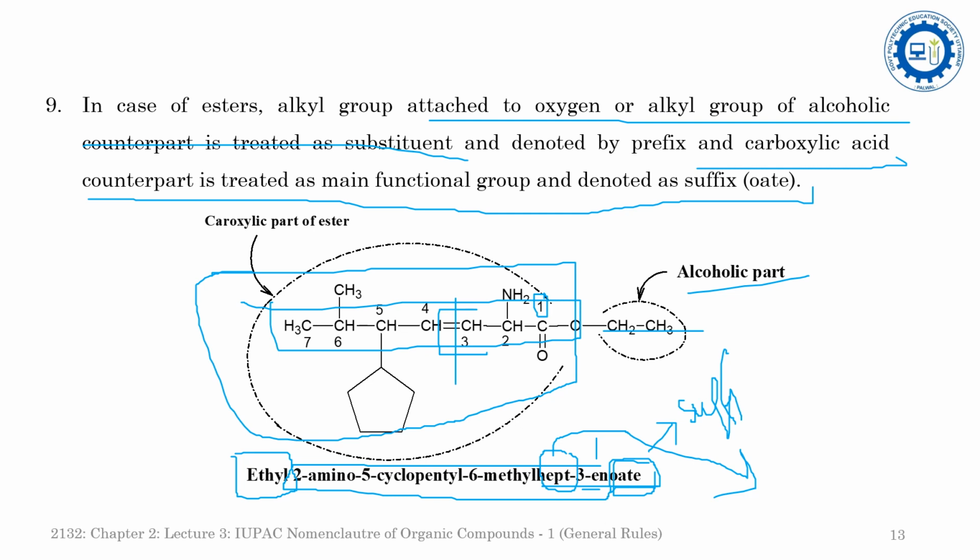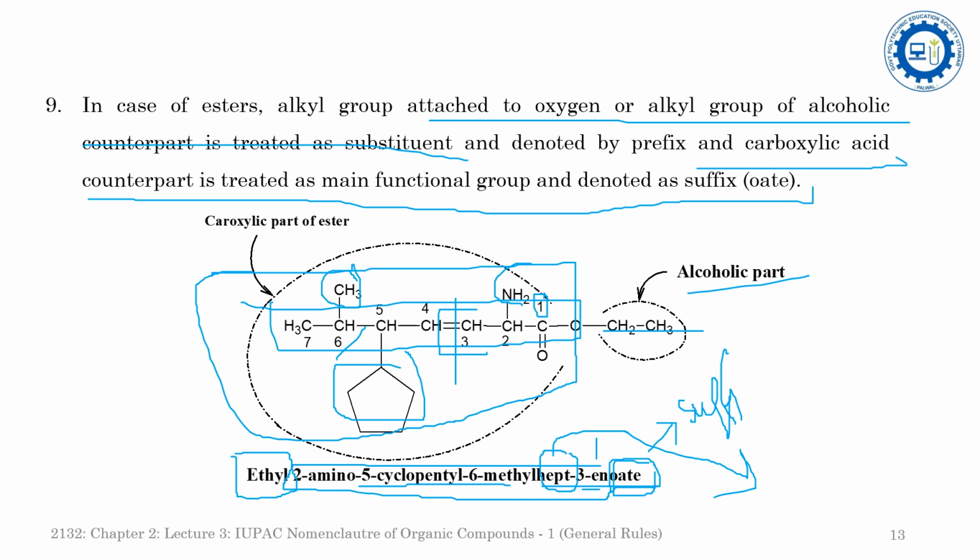Here you will see one methyl group at the 6th position, and at the 5th position there is a cyclopentyl group. So that's 5-cyclopentyl and 6-methyl, in alphabetical order. And at the 2nd position there is an amino group. So ethyl 2-amino-5-cyclopentyl-6-methylhept-3-enoate will be the name of this compound.